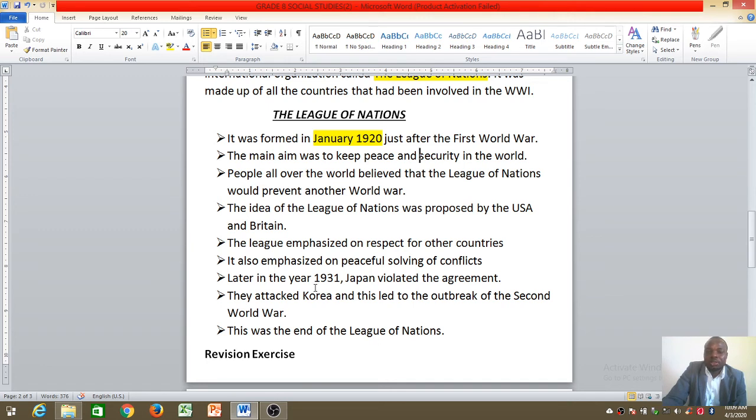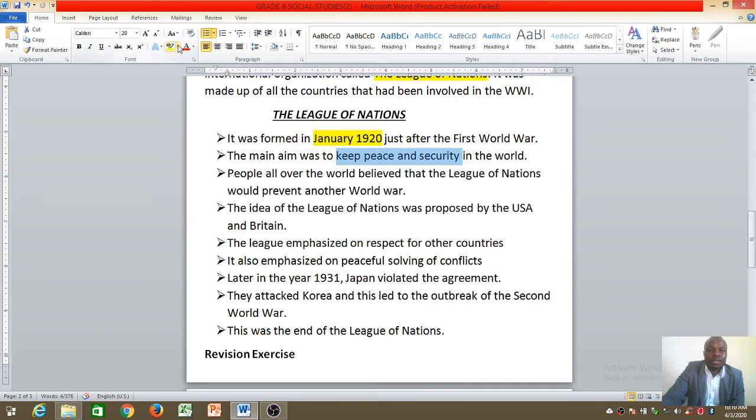Important things to note: one, after the First World War, we had an organization called the League of Nations, which was formed in January 1920. The main aim of the League of Nations was to keep peace and security.